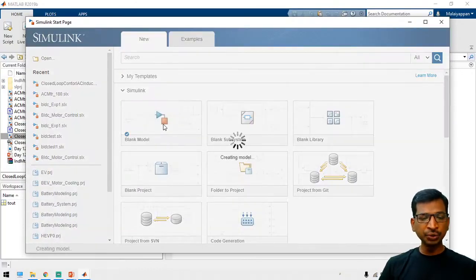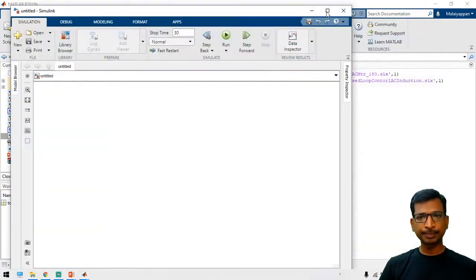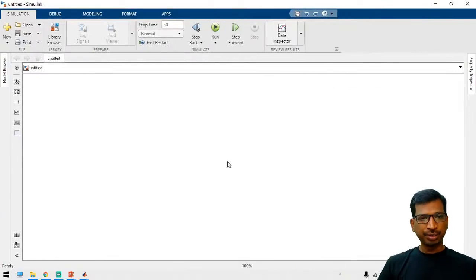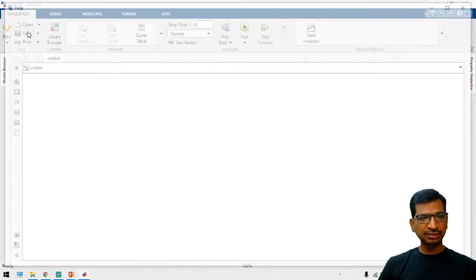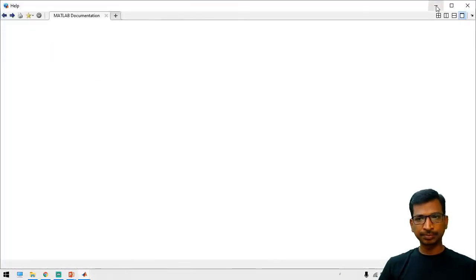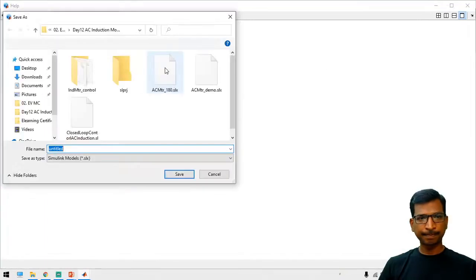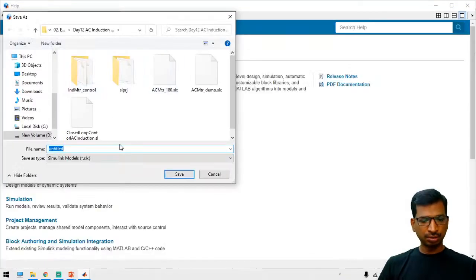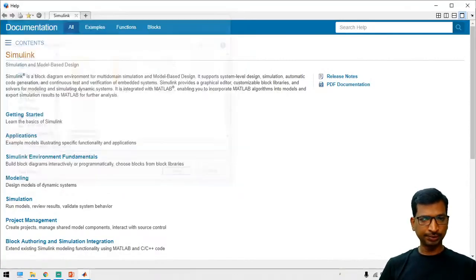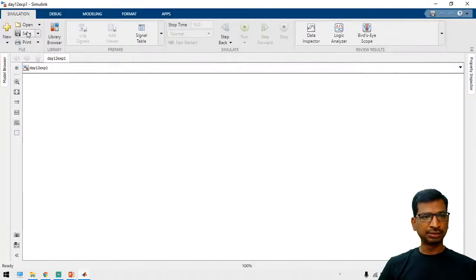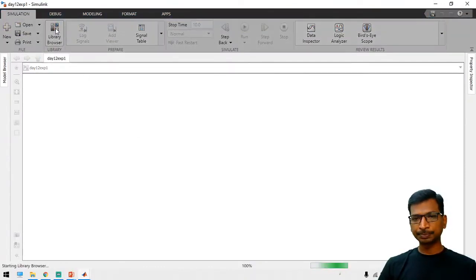Just create a new blank model and save the simulation first. Yes, I have saved the simulation. Just open the library browser.